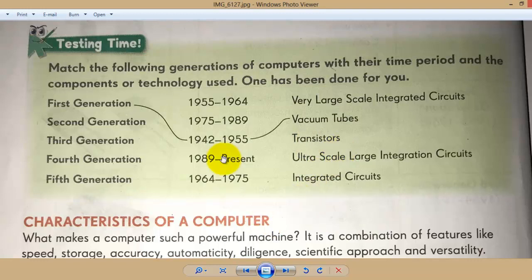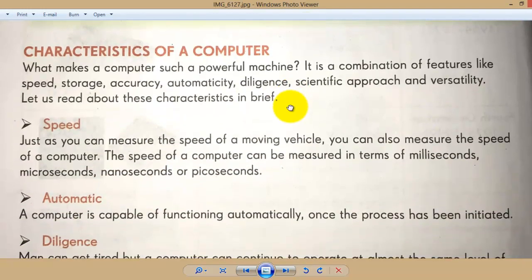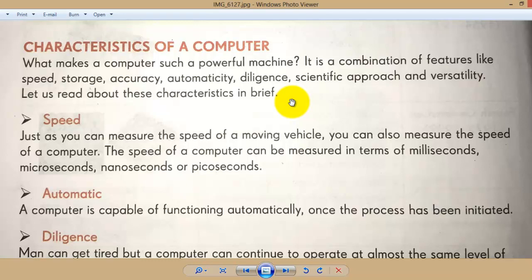We'll see later on. Do this one at home. Use your pencil and match the following. You can see your previous page and remember that one, which technology they have used in which generation and from which year to which year.